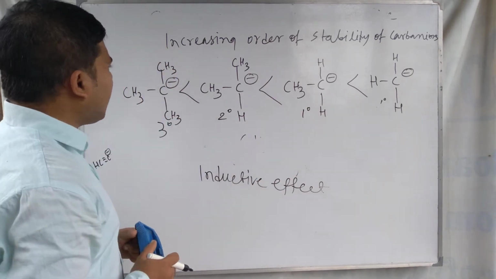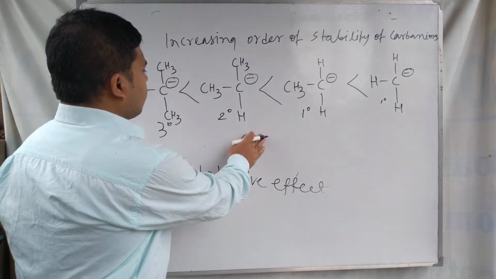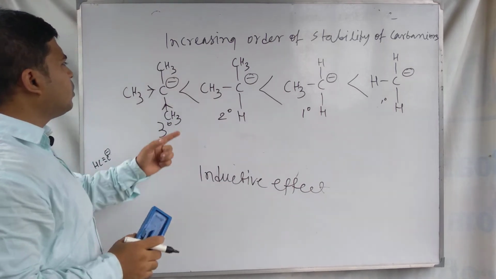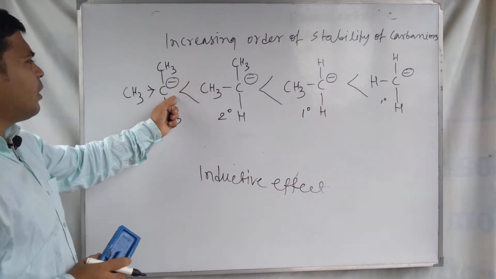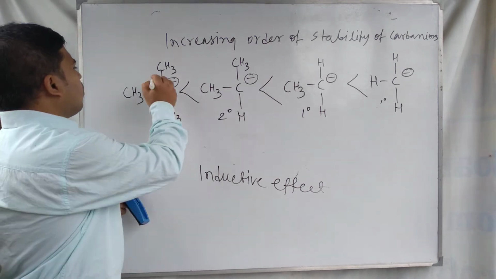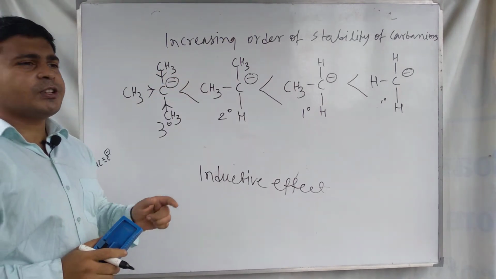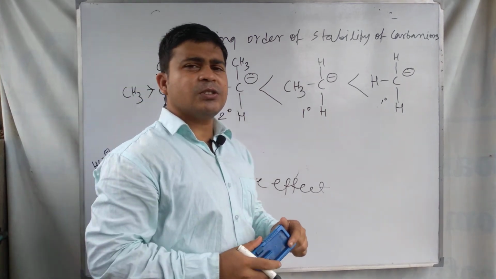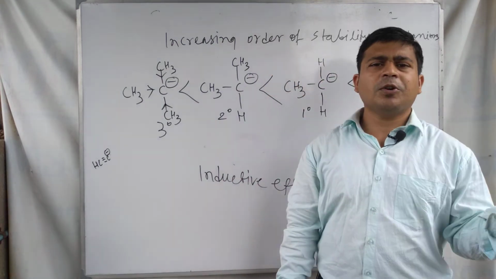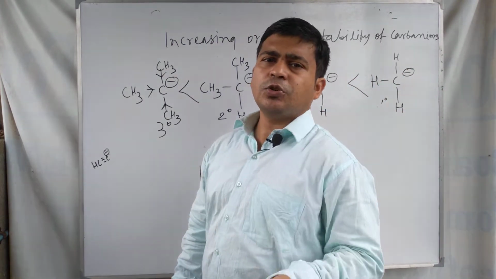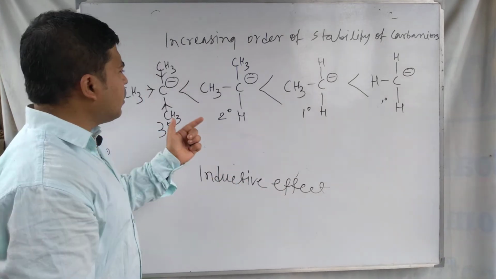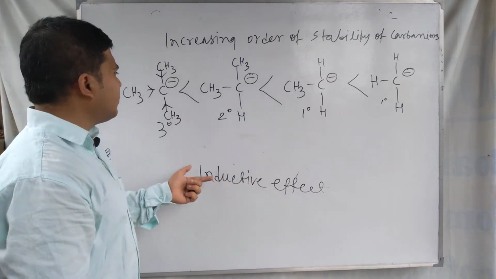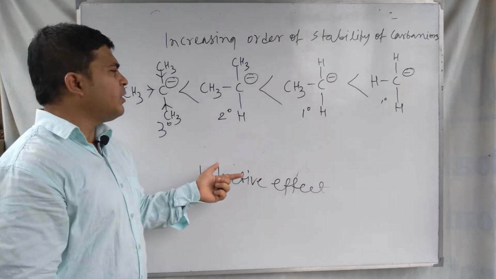So in this type of carbon ion, what is the order of inductive effect? Look here, three alkyl groups are attached to this negatively charged carbon. So this is called a carbon ion, where carbon bears a negative charge. This type of carbon ion is formed during the course of organic reactions, and these carbon ions are highly reactive, and they are consumed in the next step of the reaction. So in the course of organic reactions, this type of reactive intermediate is formed.